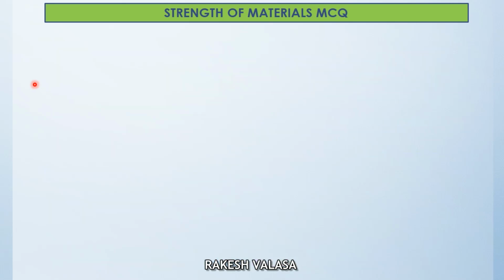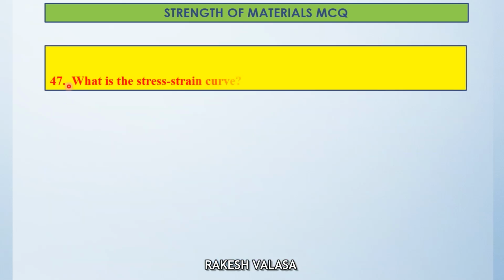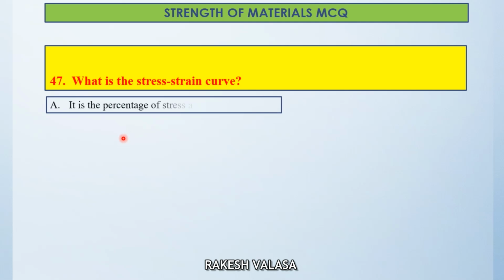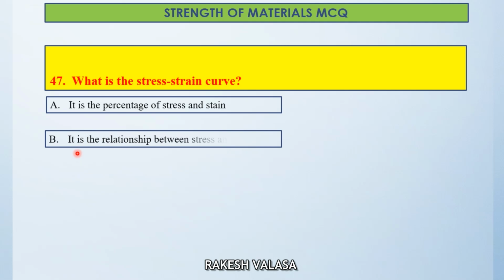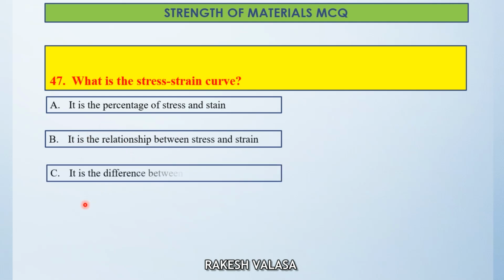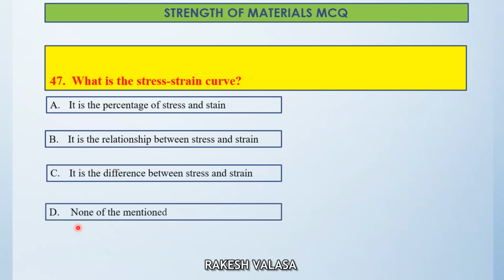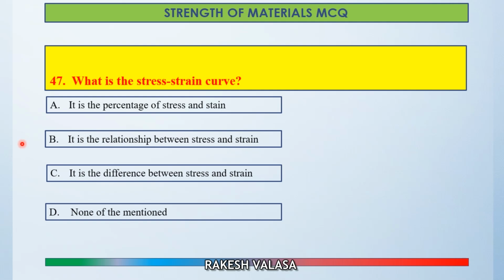Question number 47. What is the stress strain curve? Option A, it is the percentage of stress and strain. Option B, it is the relationship between stress and strain. Option C, it is the difference between stress and strain. Option D, none of the mentioned. The correct answer is option B, it is the relationship between stress and strain.